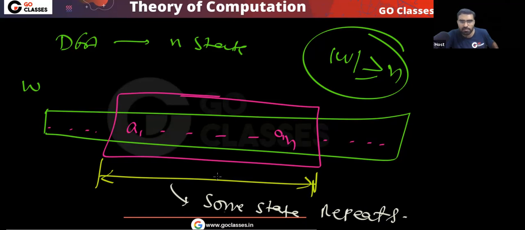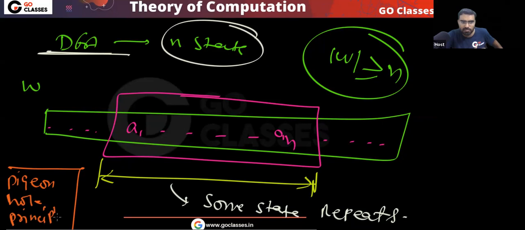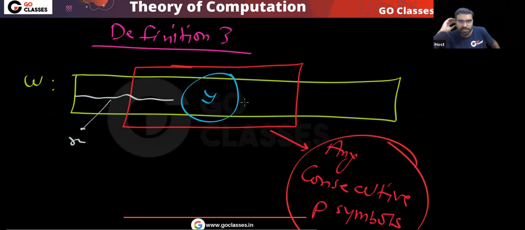DFA has n states. If you take any consecutive n symbols, some state will repeat by the pigeonhole principle. Just apply the pigeonhole principle. So the third definition that you can create is to take any consecutive p symbols. Here you can find y. Whatever is left of it, let's call it x. Whatever is right of it, let's call it z.